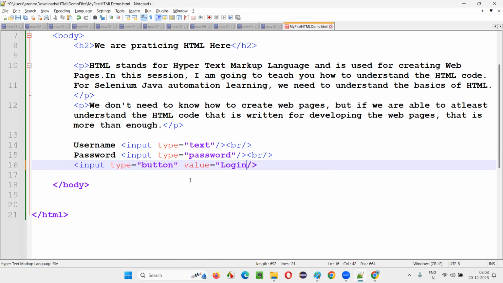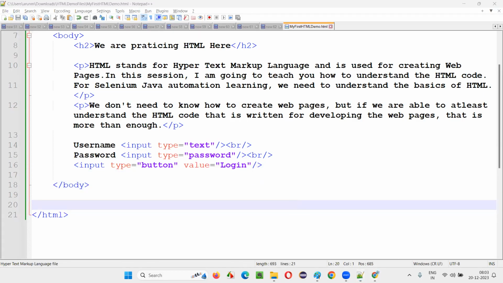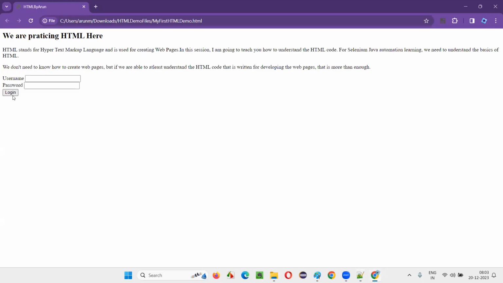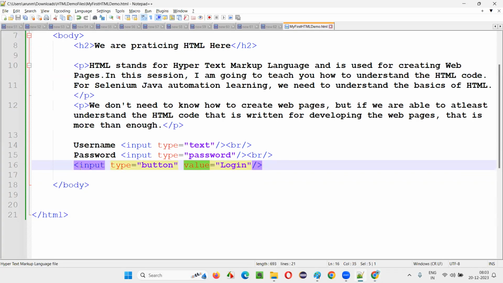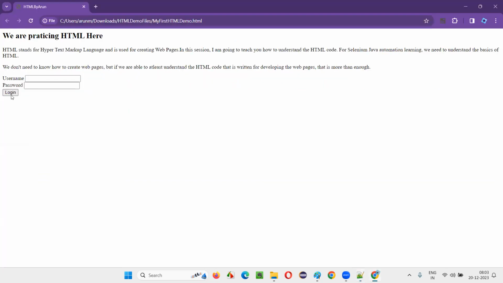I'm using another attribute known as value here. Like that in HTML, there are different attribute names like the type attribute, the value attribute, and so on. Here I'm giving value is equal to login. Save this. Refresh. Did you get the proper label now? Whatever value I assigned to the value attribute of this input tag, that is coming on the button, right? So this is how we have to create web pages.